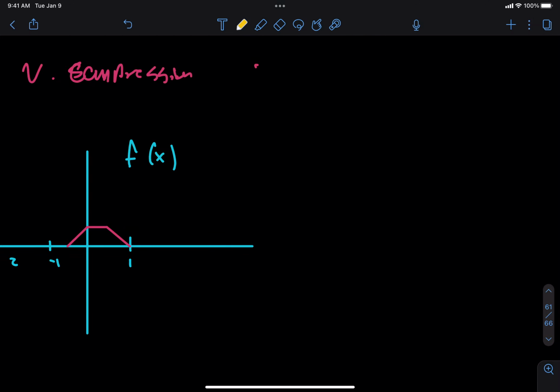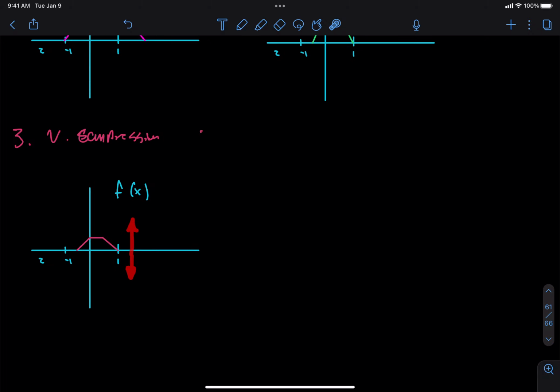I hear Y and I hear X. Who says Y-axis? Who says X-axis? Okay, some more for the X-axis, right? Okay, here's the deal. It's a little bit confusing because we're going to change the Y values. But that means that we are going to reflect over the X-axis, okay? So I think that may be one of the confusing bits here. So let's see how it works.